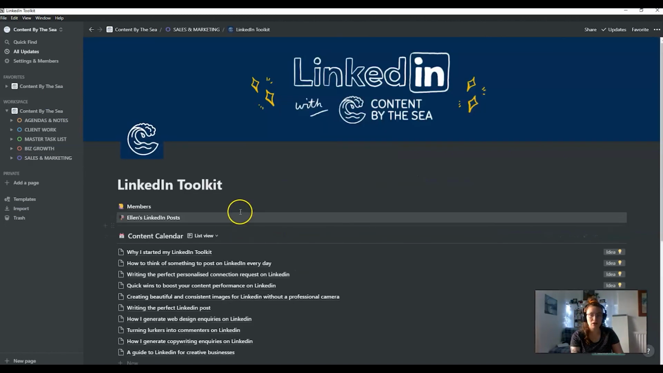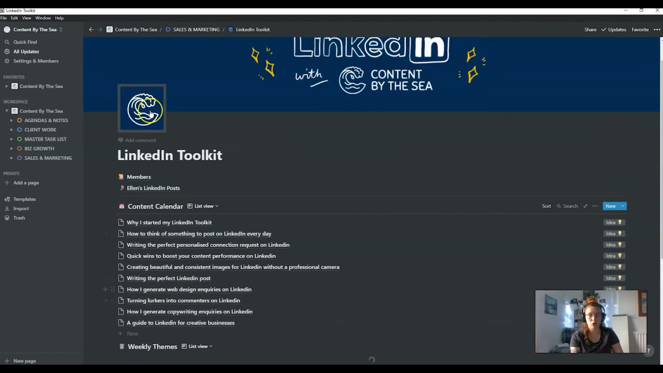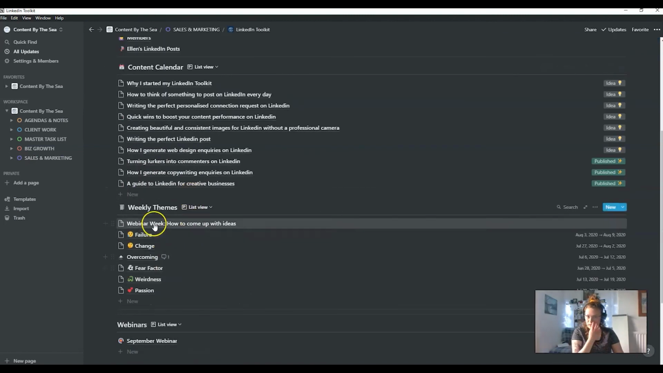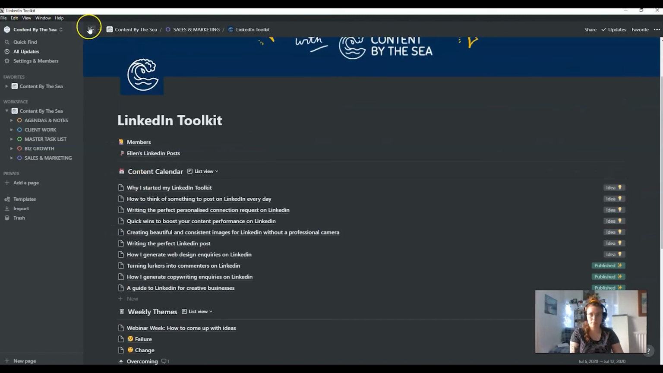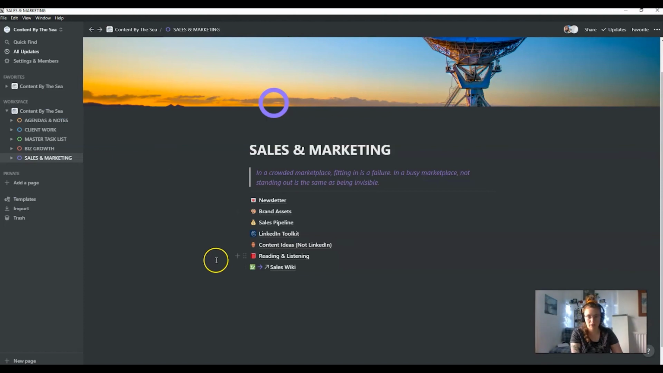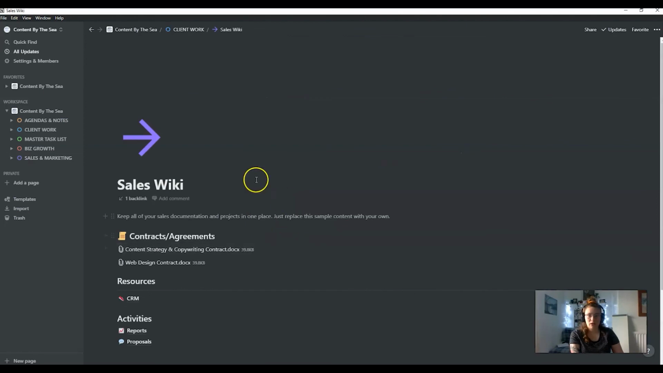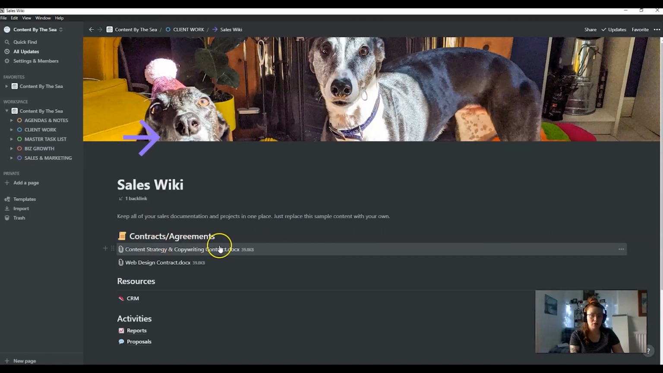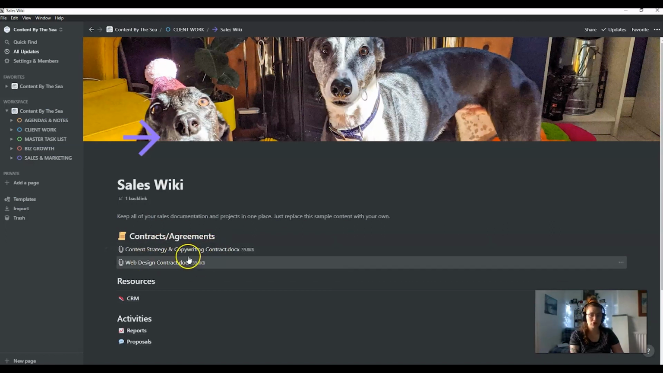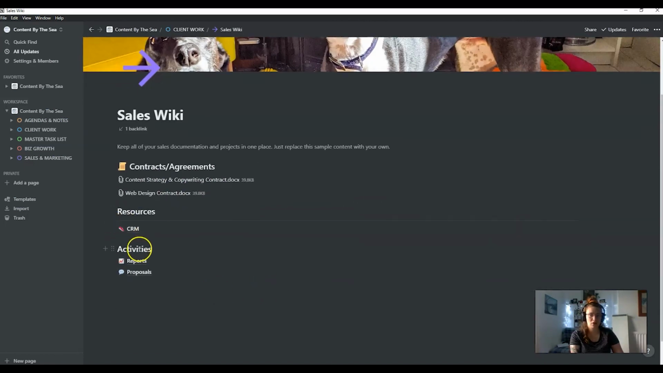The LinkedIn toolkit is where I have got some blog ideas, I've got some weekly themes, and I've got webinar topics. It's all very, very similar. So content ideas, not LinkedIn, that's just Content by the Sea blogs, but not LinkedIn related. And I've got a link to the Sales Wiki, which I haven't talked about. Sales Wiki is where I keep my content, my contracts. So they're blank contracts that one of us could download. It's a link to the CRM, and there's also reports and proposals.